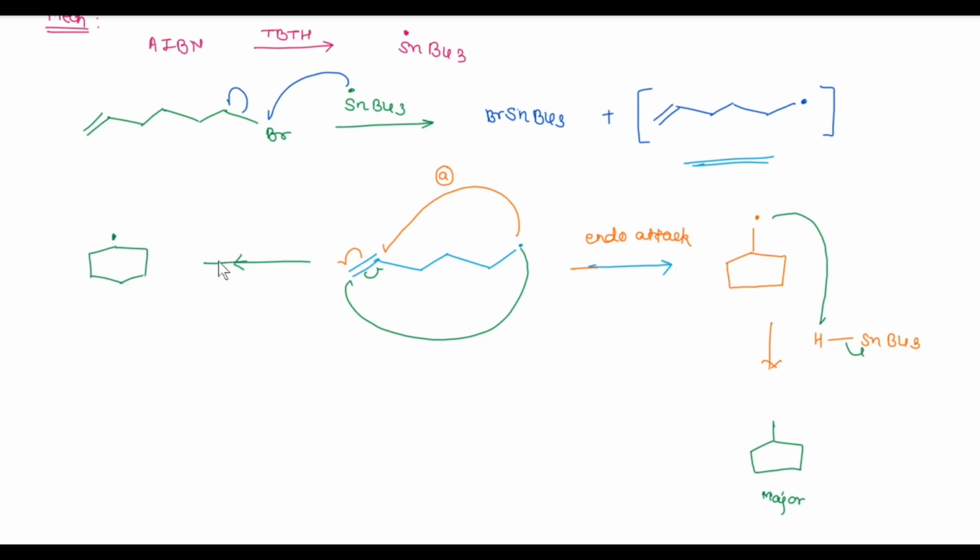This attack is endo attack. In the next step, this radical abstracts a hydrogen radical from the TBTH, and we get the 6-membered ring as a minor product.